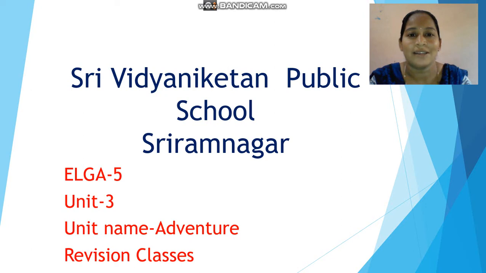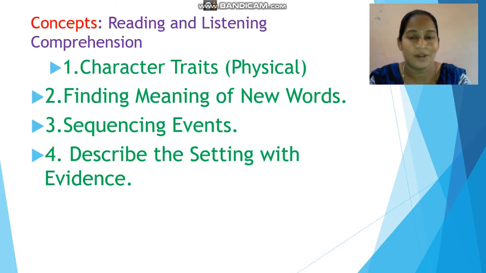In this class, we are going to cover reading and listening comprehension part. So, let us begin our revision class with the concepts. Today's concepts are reading and listening comprehension part. In that, character traits, physical, finding meaning of new words, sequencing events and describe the setting with evidence.